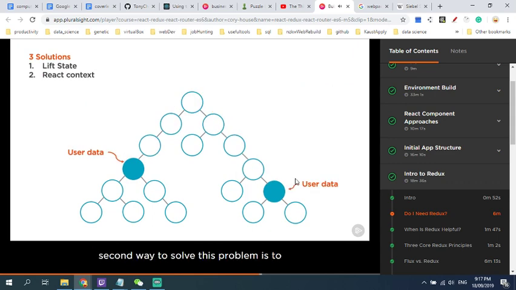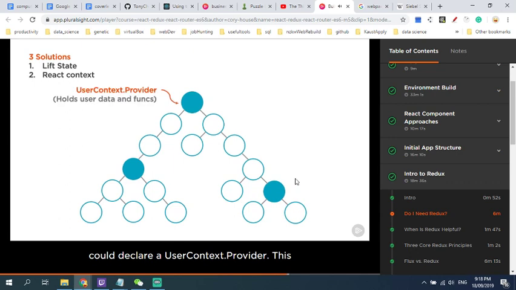The second way to solve this problem is to consider React's context. With React's context, you can expose global data and functions from a given React component. To access this global data, you import the context and consume it in your component. So it's not truly global data. You must explicitly import the context to consume it. For example, the top-level component could declare a user context provider. This provider would provide user data and relevant functions to any components that want to consume it.